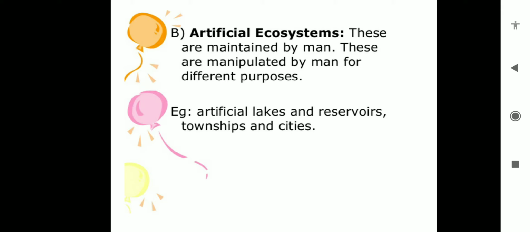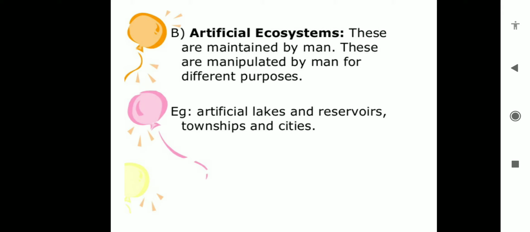In this type we have artificial lakes, artificial reservoirs, townships, setup of townships or cities, cropland, garden, space ecosystem, large dam ecosystem, fishery tank. All these are ecosystems made by human beings, so they are called man-made ecosystems.